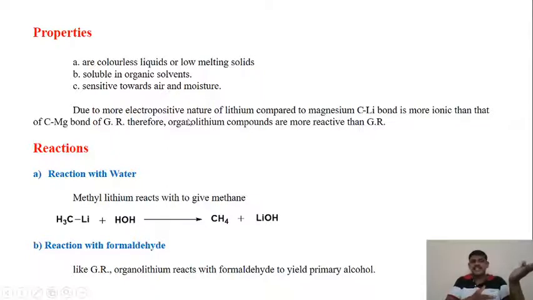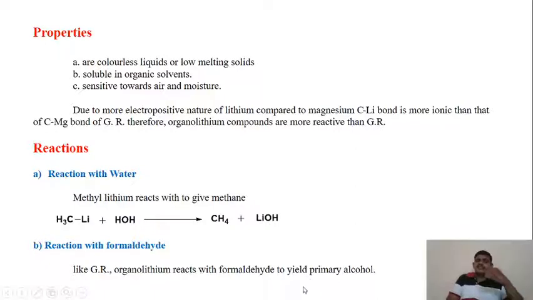As we have previously said, when the metal in a bond between the metal and the carbon is more electropositive, that bond has more ionic character, and the more ionic character there is, the more reactive that organometallic compound will be. So here we can say organolithium compounds are more reactive than Grignard reagent.